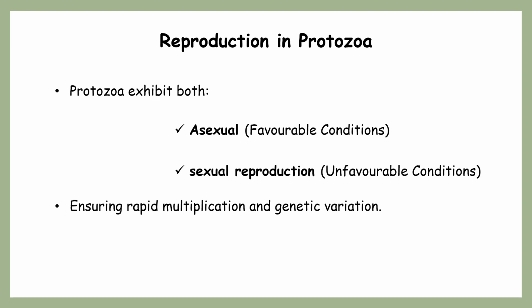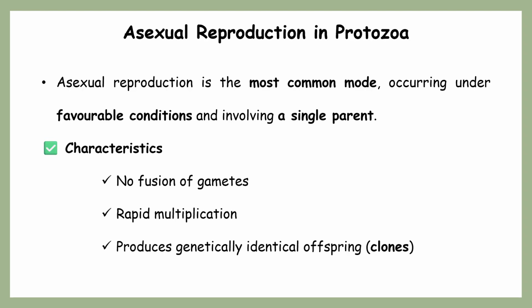In this way the protozoans ensure rapid multiplication with the help of asexual mode. On the other hand, during unfavorable conditions they choose the sexual type of reproduction, so they can exhibit genetic variation. So this is how, in both modes, the protozoans reproduce.